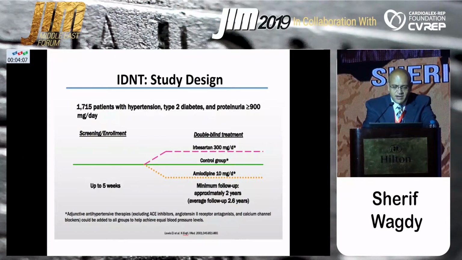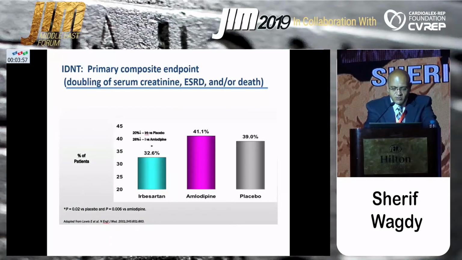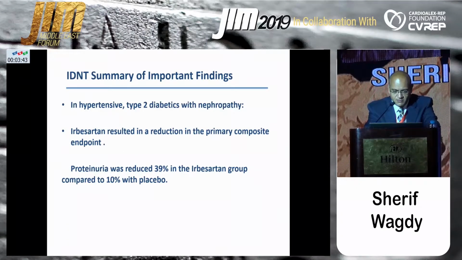Regarding the IDNT trial, again, we included hypertensive patients with type 2 diabetes and overt proteinuria over 900, and these patients were randomized to irbesartan versus amlodipine. And again, the IDNT trial showed a significant reduction of doubling of serum creatinine or the prevention of end-stage renal disease and/or death with the use of irbesartan compared to placebo or the use of amlodipine.